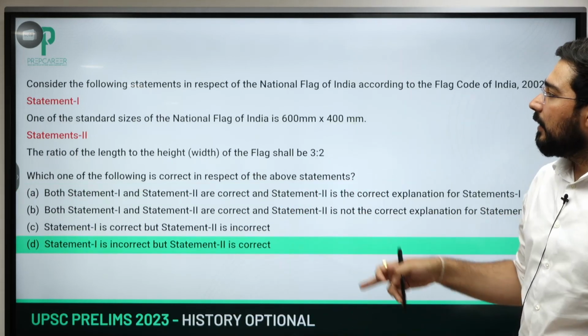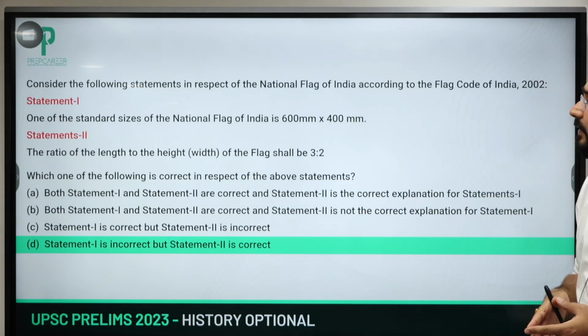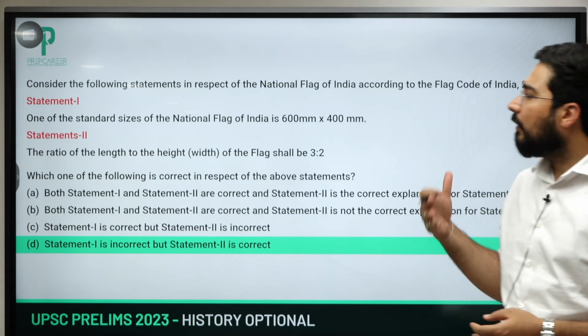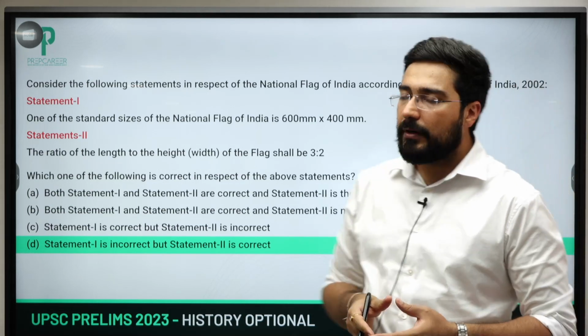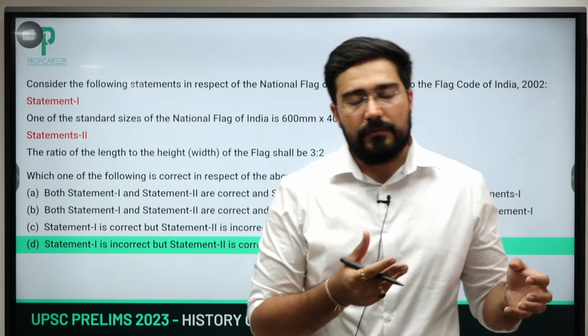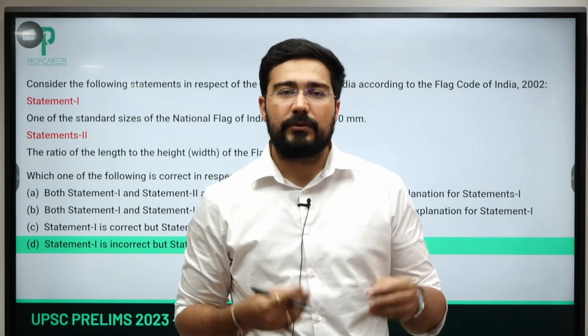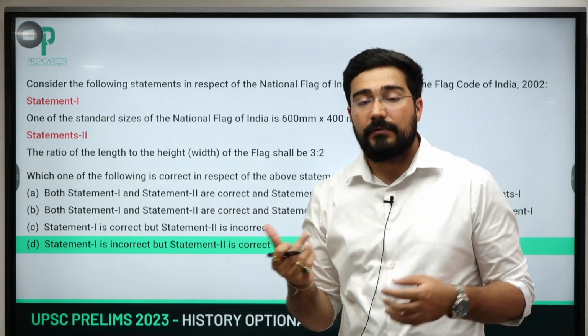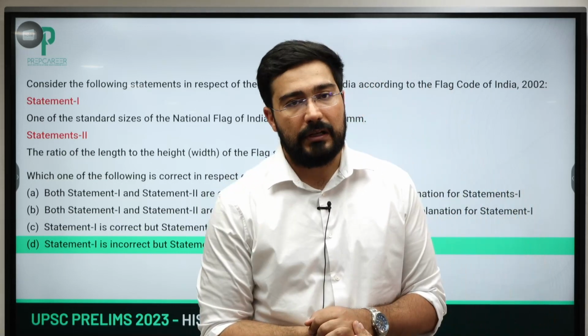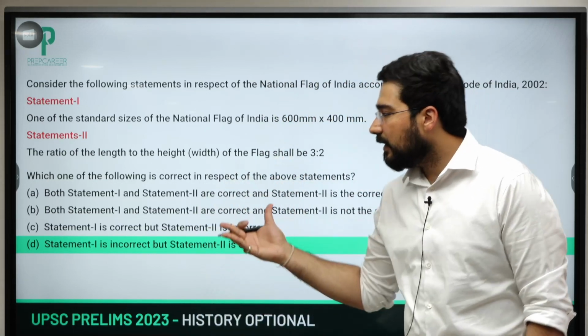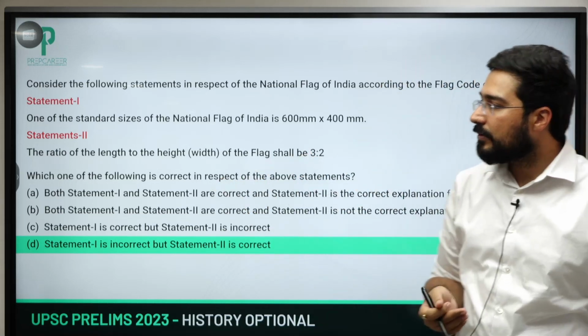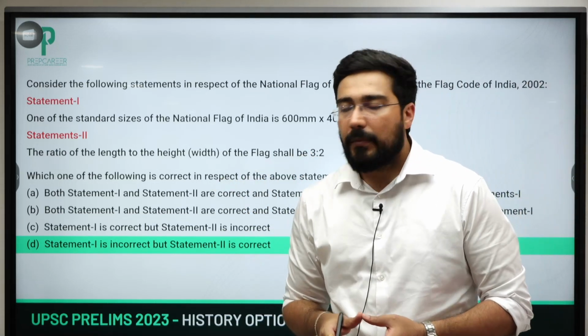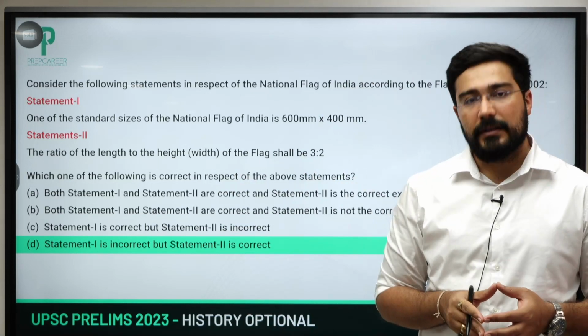Right. Next, it is with respect to the Flag Code of India. One of the standard sizes is 600 mm by 400 mm. If you see, majority of the time UPSC के जो facts होते हैं वो थोड़े से left right होते हैं. And this is not a standard size, but it's a very factual question, very hard to deal with. The second one is relatively easy. The length to height ratio is 3:2. The second one is correct, but the first one is incorrect in this case.